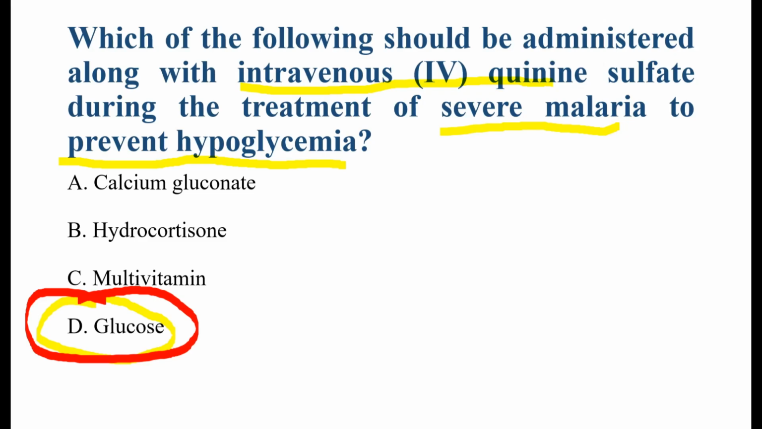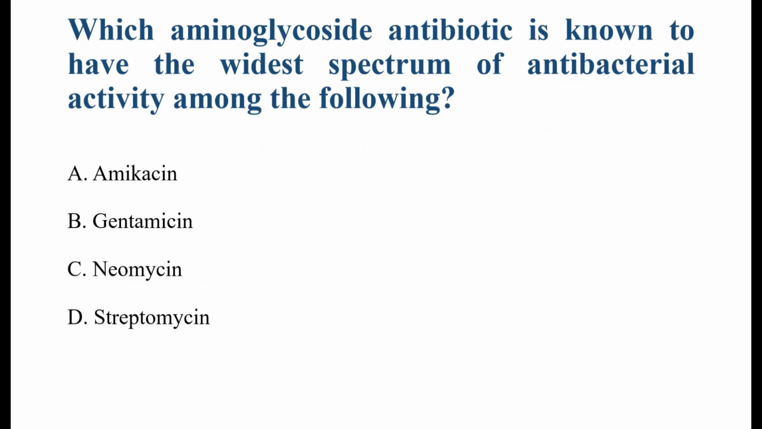Why does hypoglycemia occur with quinine? The antimalarial drug quinine sulfate can stimulate the pancreas to release insulin. More insulin in the body can cause increased glucose uptake by cells and a decrease in blood glucose level. So this may lead to hypoglycemia. Because of this risk, glucose solution is often administered with IV quinine to maintain normal blood sugar level. Other options: calcium gluconate is used for hypocalcemia, calcium deficiency, so it does not prevent hypoglycemia. Hydrocortisone is used for allergic reactions, right? Multivitamins provide vitamins and nutrients, but they do not control the blood sugar level. That's why there is one option, that is glucose. It's correct.